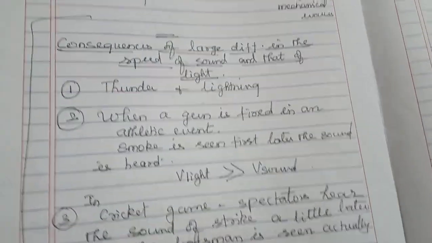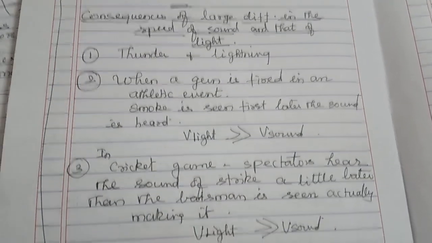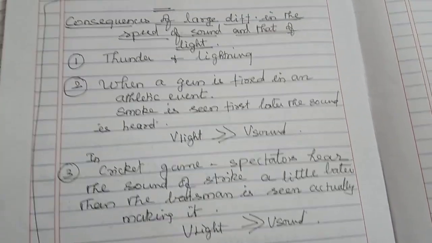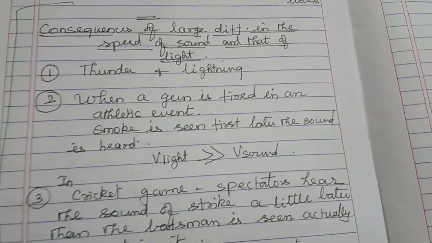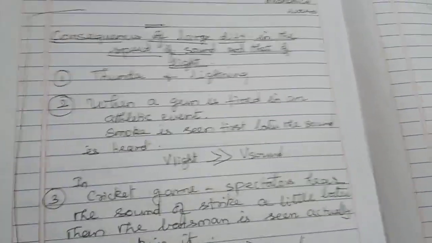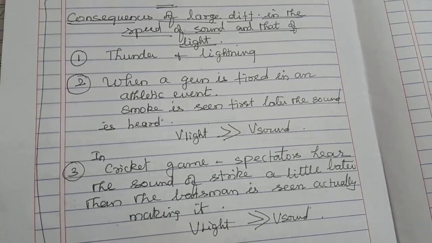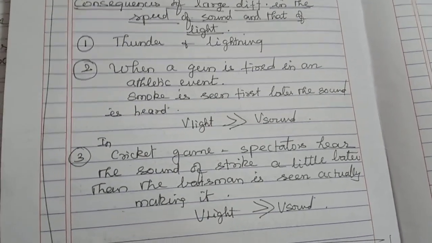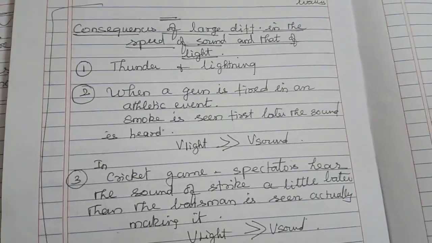Okay, let us come to the last point of today: consequences of large difference in speed of sound and that of light. Let us come to the first consequence, thunder and lightning. You know this point very well from your 7th standard. Why is lightning seen first and later thunder is heard? Because the speed of light is 3 × 10^8 meter per second, but the speed of sound in air is only 330 meter per second. Therefore you see lightning first, later the thunder.